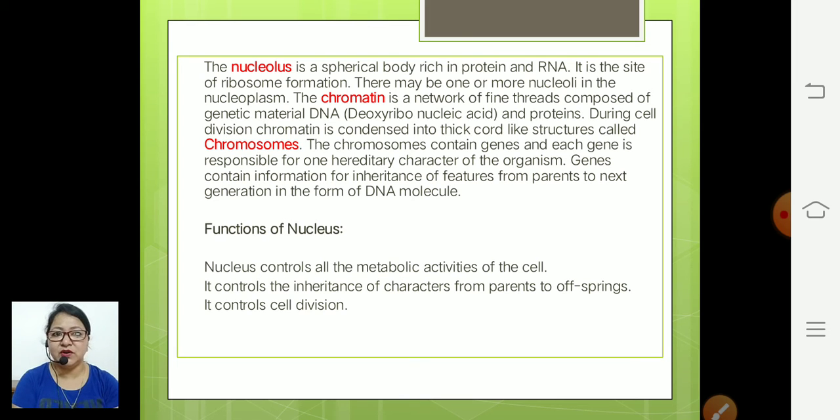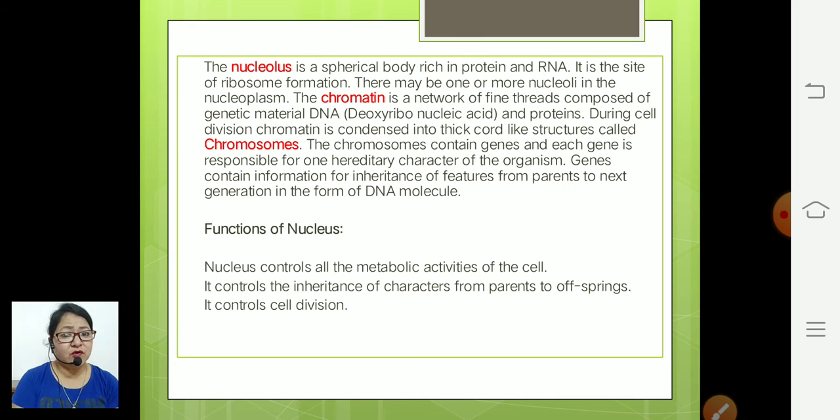Nucleolus, as I told you, is made of protein and RNA and is the site of ribosome formation. Chromatin is thread-like structure that is made up of genetic material DNA, deoxyribonucleic acid, and protein.